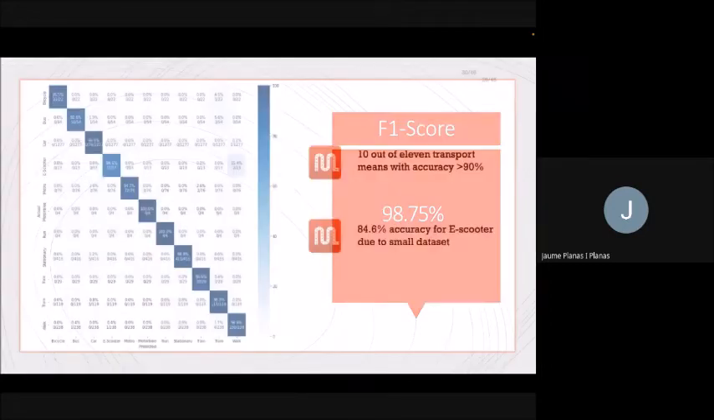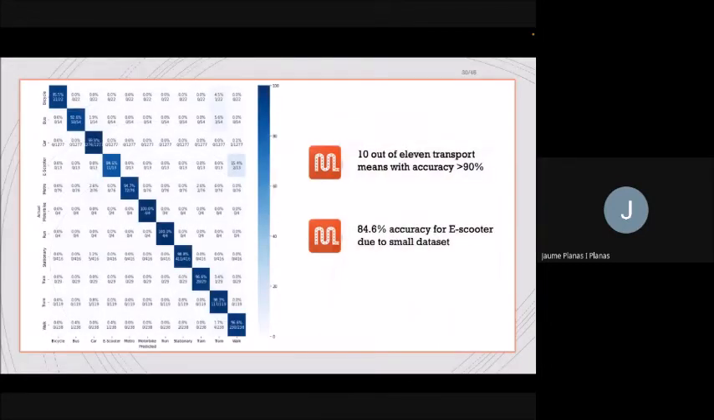More importantly, if we look at the confusion matrix, we see that of the 11 different transport means considered, for 10 of them we obtained an accuracy that was above 90%, and the only one that fell short of this threshold was the e-scooter that registered an 84.6% accuracy, essentially due to the small amount of data that we had for this transport.